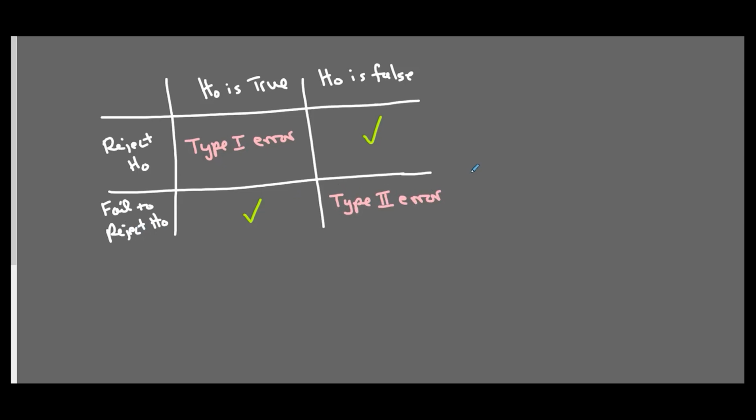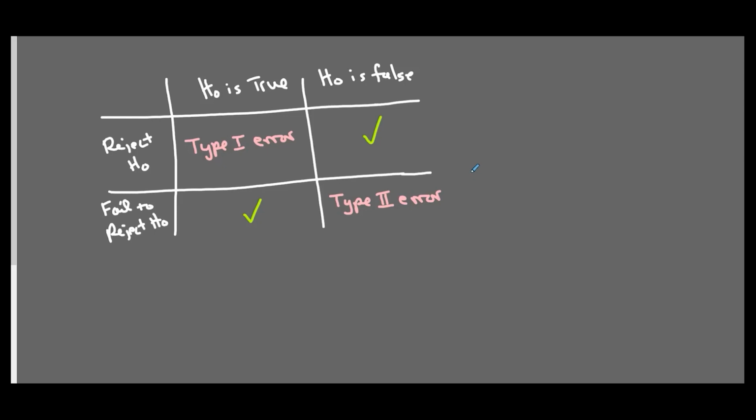So a type 1 error is an assumption is made and you say that that assumption is false when it was actually true. And a type 2 error is a statement is made that is false and you say, I don't have enough evidence to say that it's false. I just don't have enough.